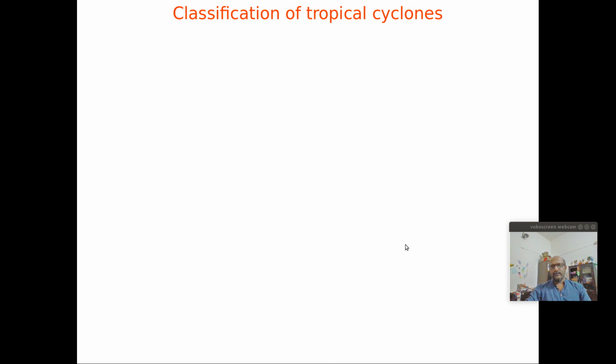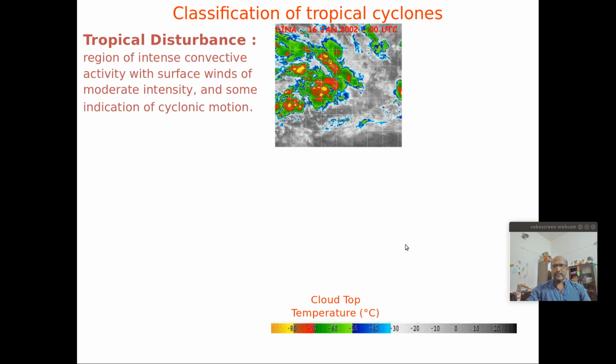Now if you look at the system itself, in a satellite image associated with tropical cyclonic systems, you have well organized mesoscale convective systems, which we have discussed in the previous modules. This type of organization of the cloud is the pre-genesis period of the cyclonic storms. This we term as a tropical disturbance. That means a tropical storm or cyclonic system will develop from a tropical disturbance.